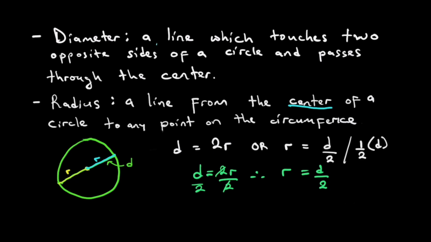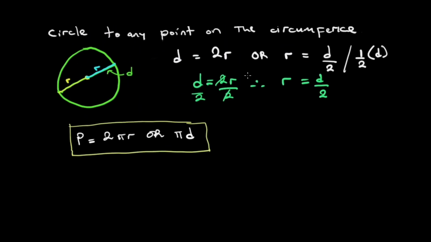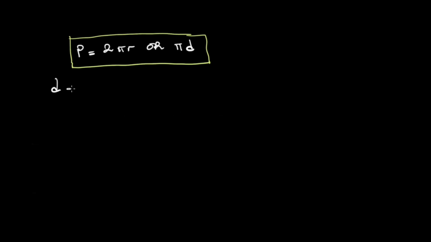Now let us do this. Going back to our formulas that we wrote earlier, in a yellow block, we wrote perimeter P is equal to 2 pi r or pi d. From what we have just done above, we discovered that d is equal to 2r.